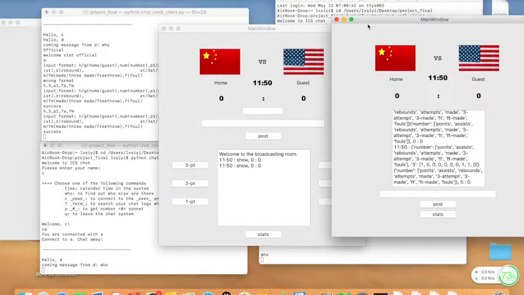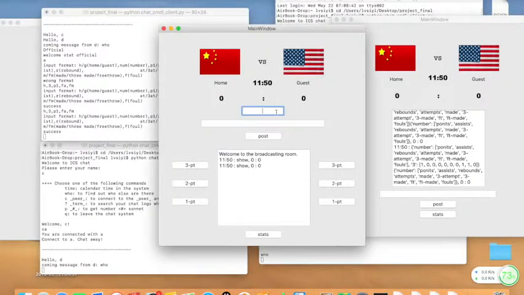Okay, since Patrick already showed you how to update the detail stats, we also have another function here, which looks like stats. First, our broadcaster can change the time here. Since a basketball game has 4 quarters, each quarter 12 minutes, he can just change the time here.